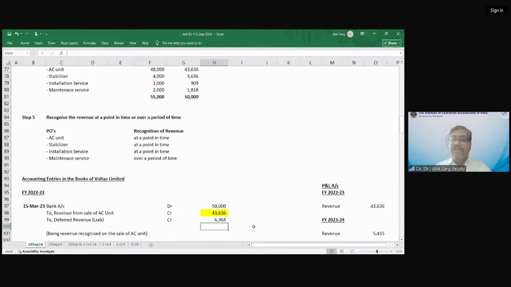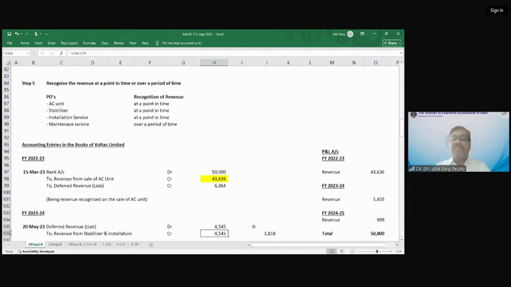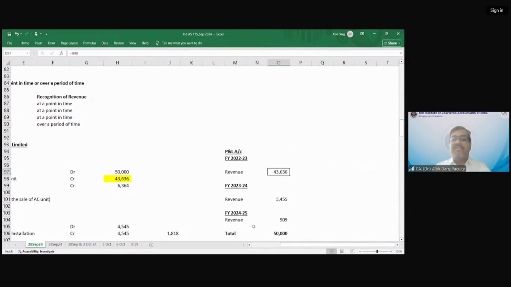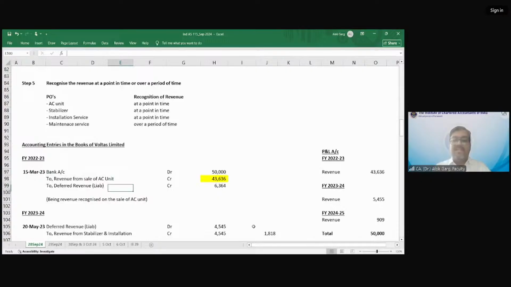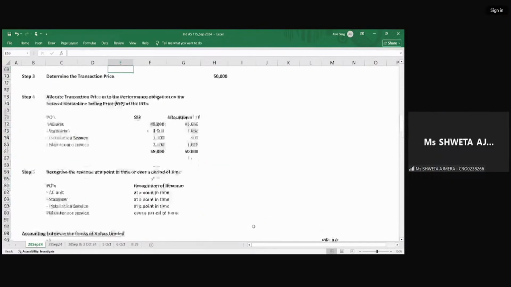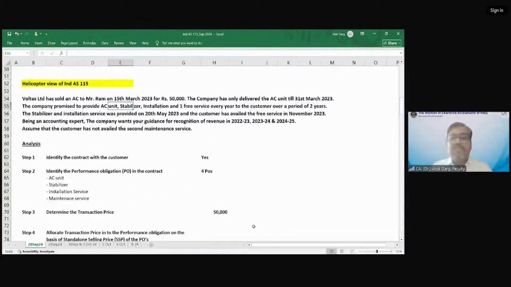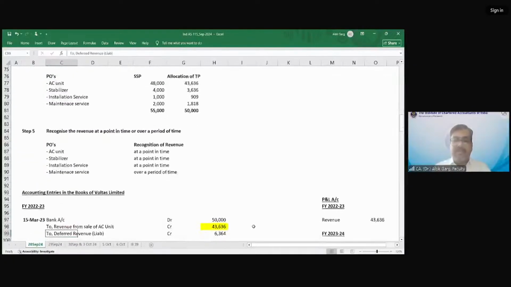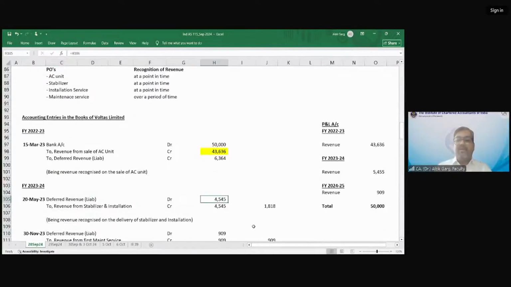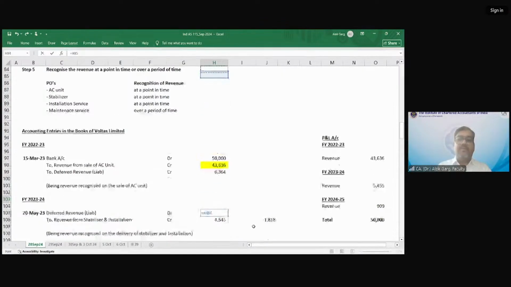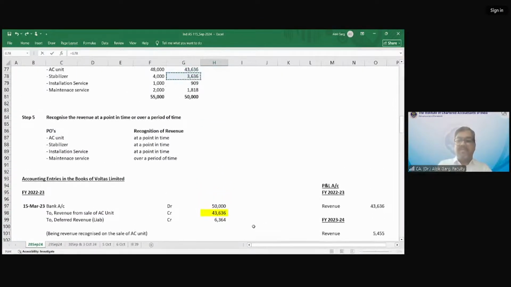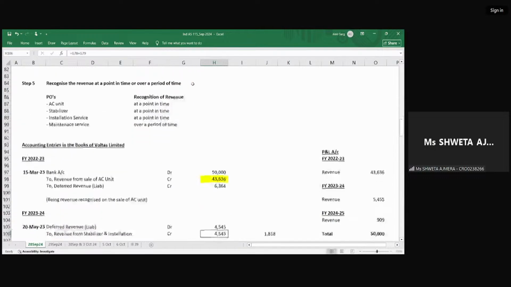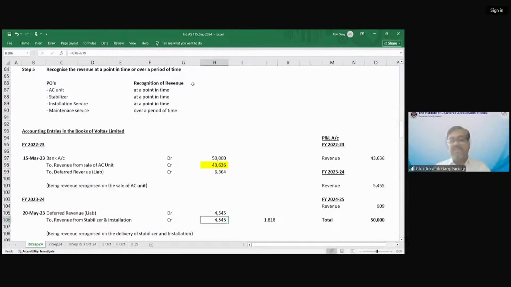Right, friends. Now, what is the accounting entry in the next year? In the first year, your revenue will be 43,636. What is the accounting entry in the second year? Deferred revenue to revenue. On 20th May, stabilizer and installation, 2 services have been provided. So I'll debit deferred revenue liability by how much amount? 3,636 plus 909. Yes. So 4,545 to revenue from stabilizer and installation.